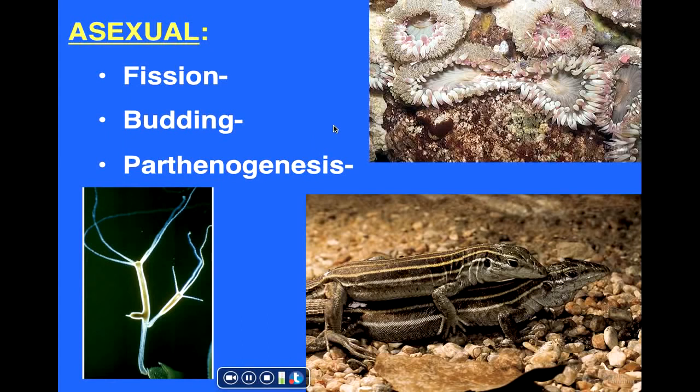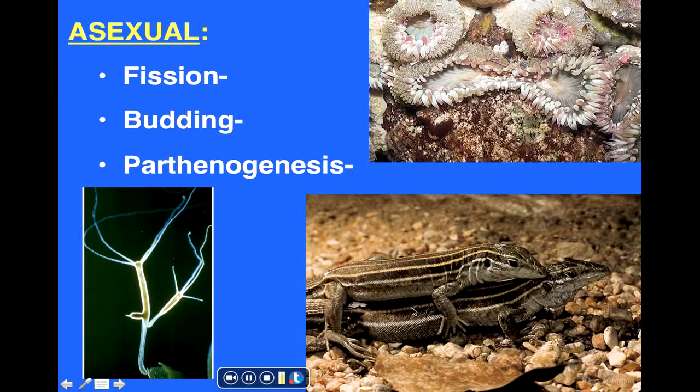For example, we can have fission, illustrated by the sea anemone in the upper right here. This is essentially where an organism can split apart into two separate organisms, each of which can then grow and develop entirely on its own. Budding, on the other hand, is illustrated by the hydra, this small aquatic organism in the lower left, which essentially has patches of cells located on its body that can divide by mitosis and produce a new individual that eventually will separate from the original organism and grow entirely on its own.